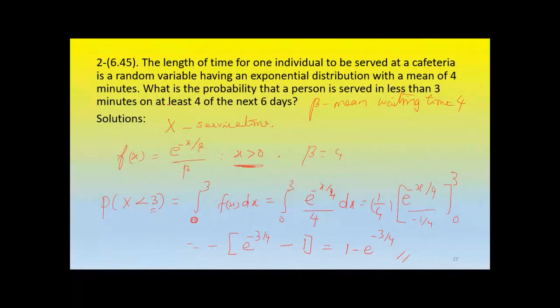Now, on at least 4 out of 6 days, we are going to find this probability. Waiting time less than 3 minutes has been found here. We are going to find the next part, so remember this answer. This is our probability of success now, that your waiting time is less than 3 minutes.